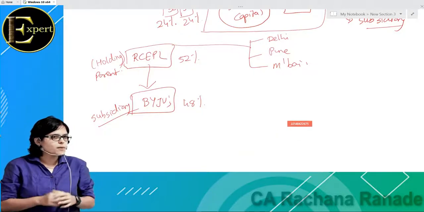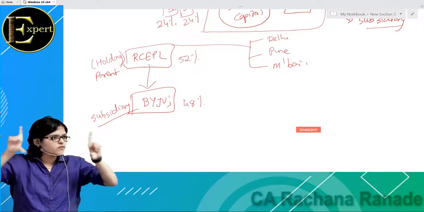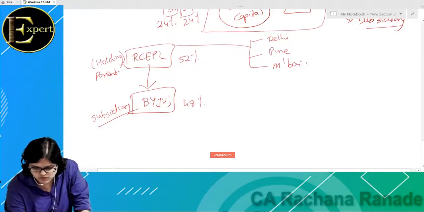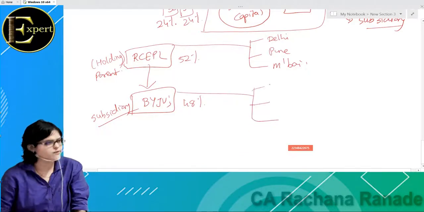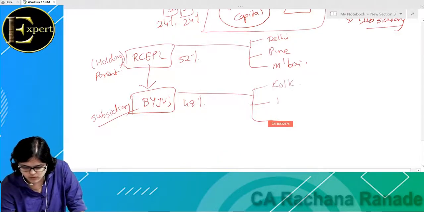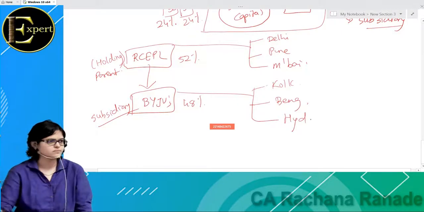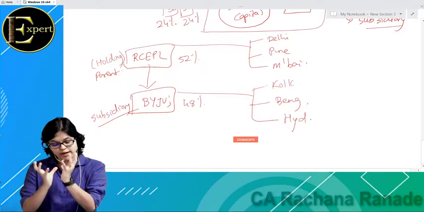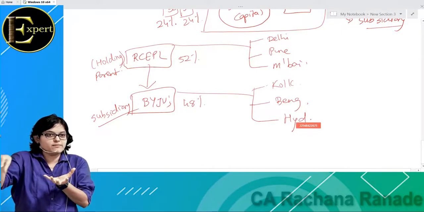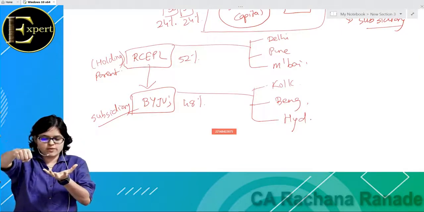Right now Byju's only, correct? So Byju's name board, let us say they also have branches all over India. One in Kolkata, one in Bengaluru, and one in Hyderabad. So when Byju's is preparing its own P&L, what will be taken together? Tell me. Kolkata branch ka profit and loss, Bengaluru ka profit and loss, Hyderabad profit and loss, all put together is finally whose financial statements? Byju's only.